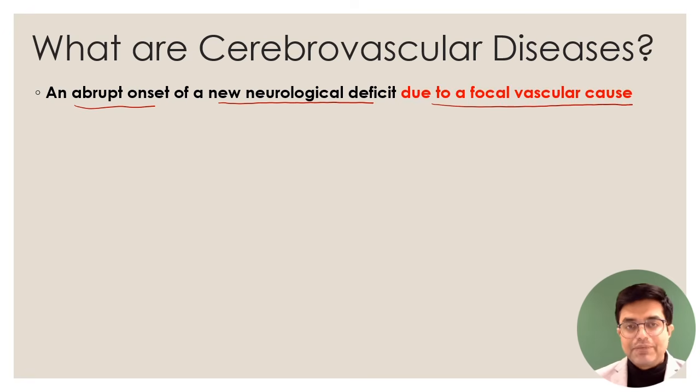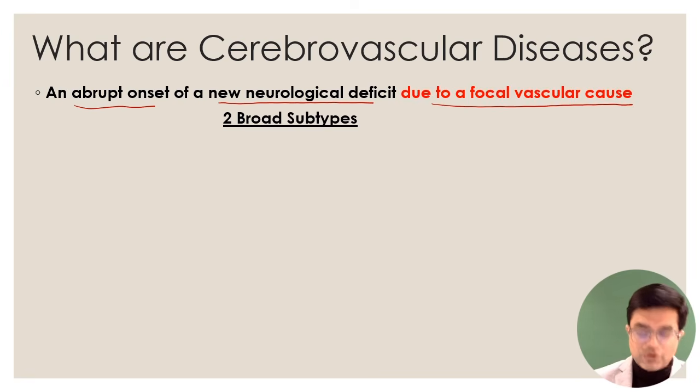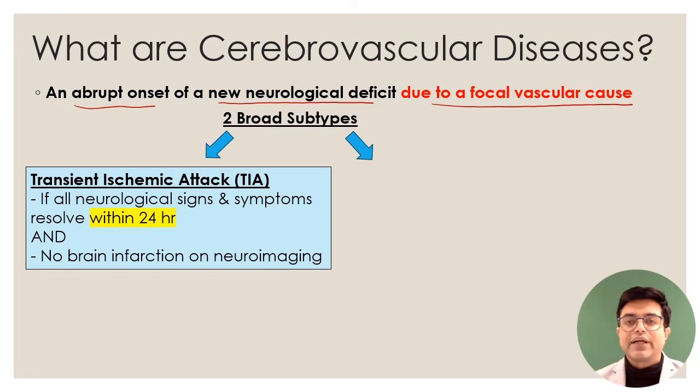There are many subtypes, but broadly speaking, there are two subtypes that you need to know. The first variety is called transient ischemic attack. What is a transient ischemic attack? TIA will be like a stroke, but all the neurological signs and symptoms, the deficits which happen, will resolve within 24 hours. Harrison says that usually they resolve within 1 hour, but can sometimes persist up to 24 hours. You will call it TIA, a reversible kind of injury, whenever all neurological signs and symptoms which had appeared resolve within 24 hours of the onset.